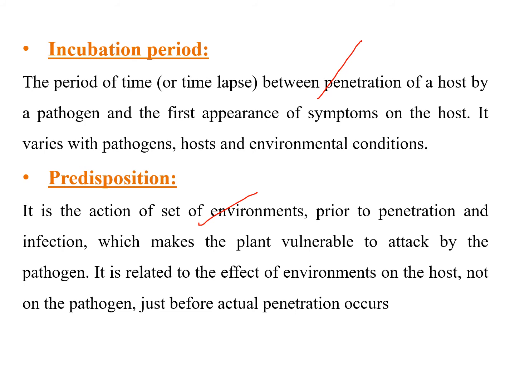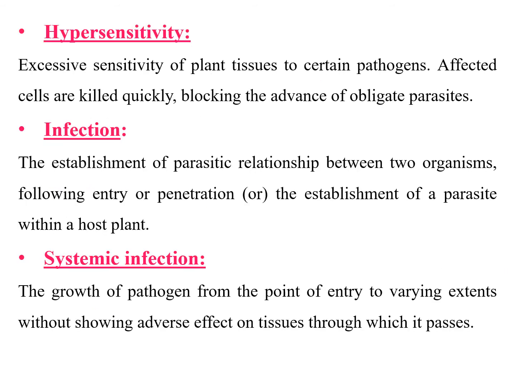Those environmental conditions are known as predisposition. And this predisposition is related to the effect of environment on the host, but not on the pathogen. We have to remember that predisposition is mainly for the host, not the pathogen. And just before actual penetration occurs, these environmental conditions condition the host plant to be susceptible to the attacking pathogen. Those environmental conditions we call predisposition.